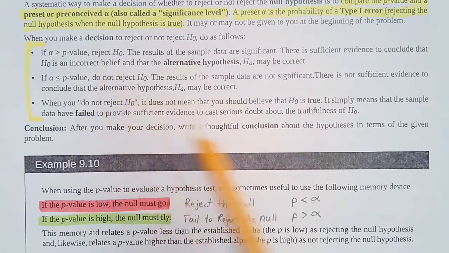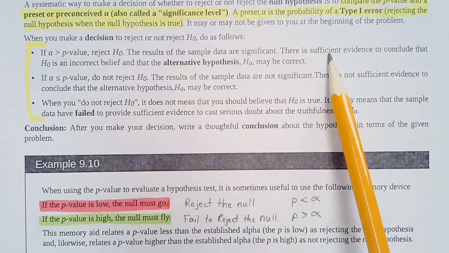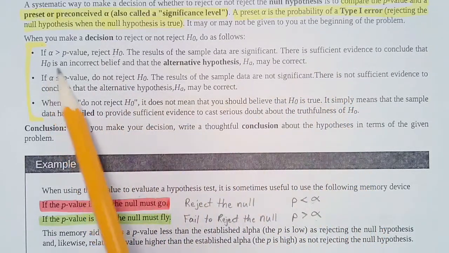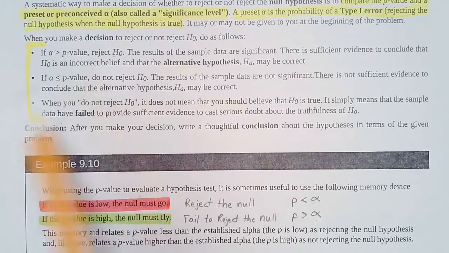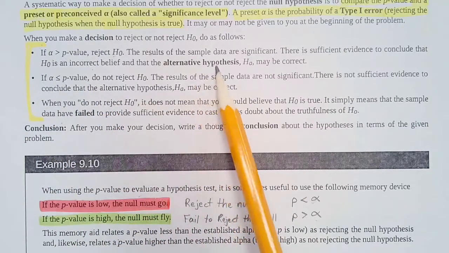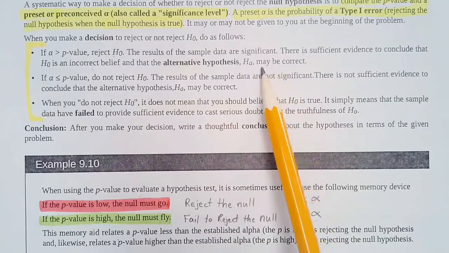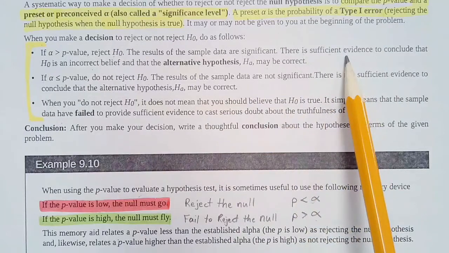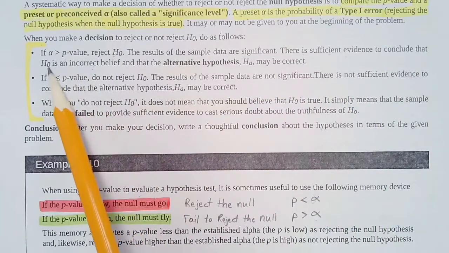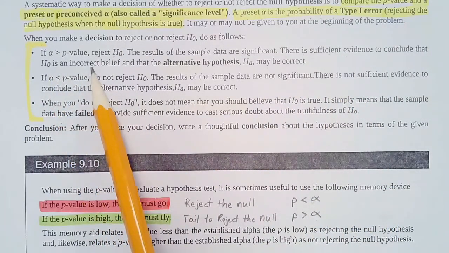Okay, so if we make this decision, if p is low, the null must go. That means there is significant evidence to conclude that the null hypothesis is incorrect, and the alternative hypothesis may be correct. That just may be correct, so we just don't have significant enough evidence.